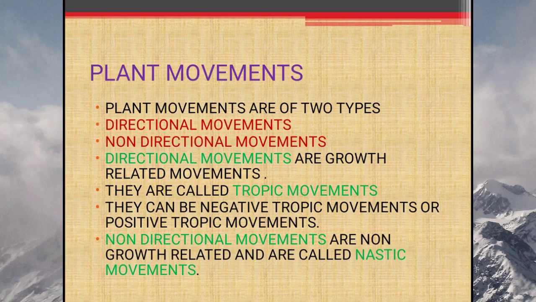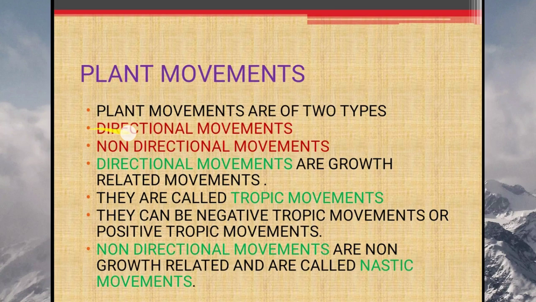Now moving to plant movements. Plant movements are of two types: directional movements and non-directional movements. Directional movements are growth-related movements. They are called tropic movements. They can be negative tropic movements or positive tropic movements. Non-directional movements are non-growth related and are called nastic movements.